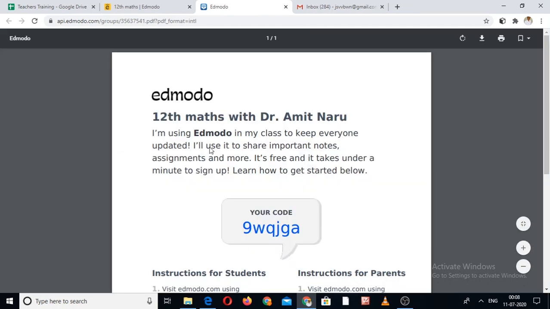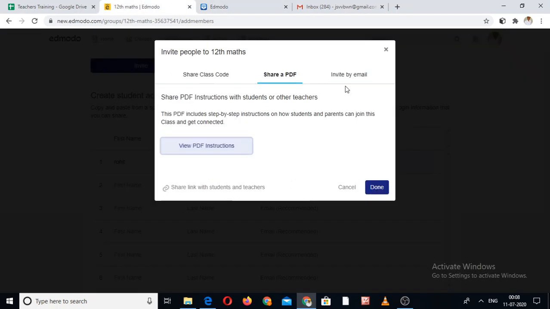The second option, I share a PDF, view PDF instructions. One PDF page will open out and you can share this PDF page with the students whom you would like to add in your class. This is the second option. And the third option, invite by email. You can invite the students with the help of email also.